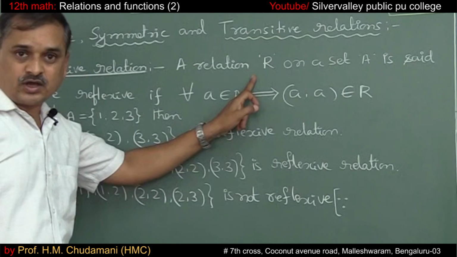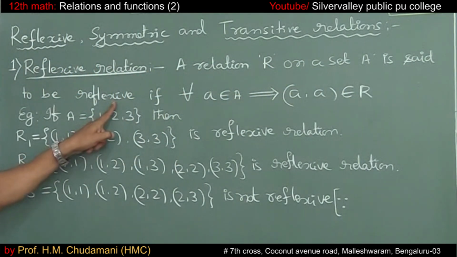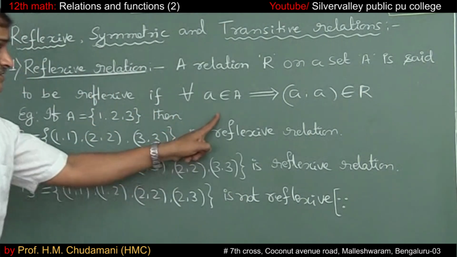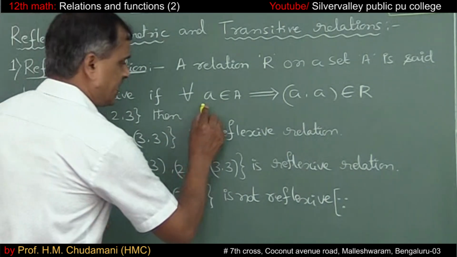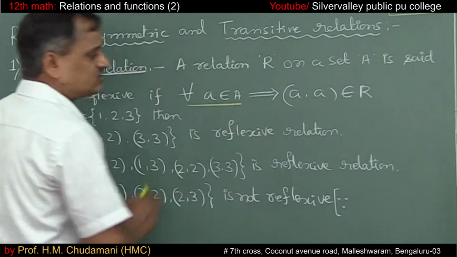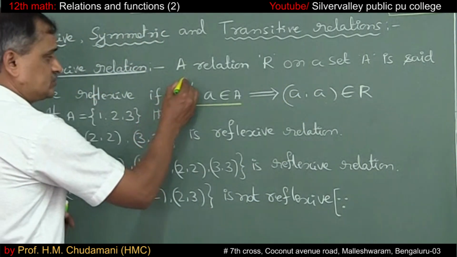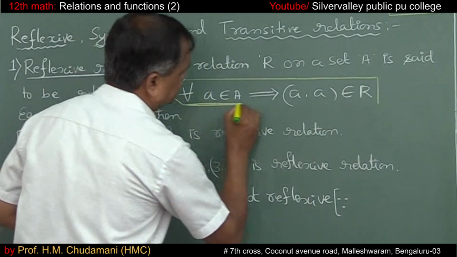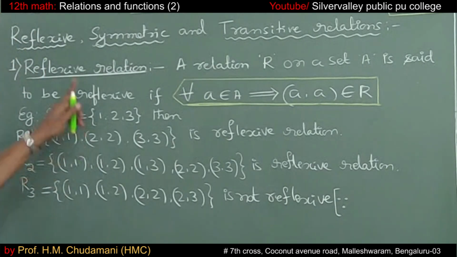A relation R on a set A is said to be reflexive if for every element of the set A, the pair A comma A belongs to the relation. So this is the definition. For every element of the set A, A comma A belongs to the relation. That is called reflexive relation.